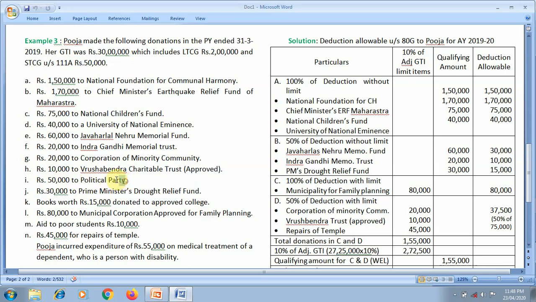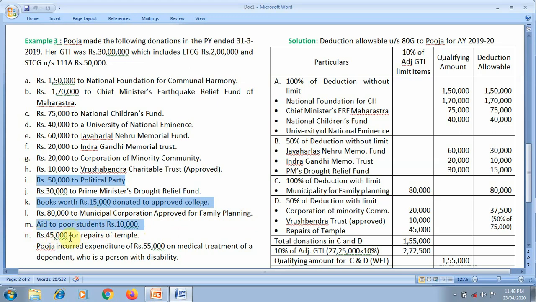50,000 to a political party does not qualify for deduction under section 80G. 30,000 to Prime Minister's Drought Relief Fund, drought, so category B. Books worth rupees 15,000 donated, so it is a donation in kind, and it is not qualified for deduction under section 80G. Rupees 80,000 to Municipal Corporation approved for family planning, category C. Aid to poor students, rupees 10,000. Here the donation for aid to poor students is not to any approved institution, so it is not qualified for deduction.